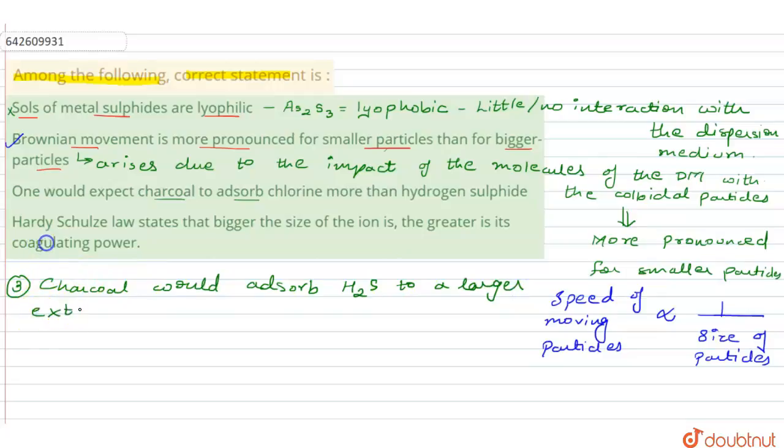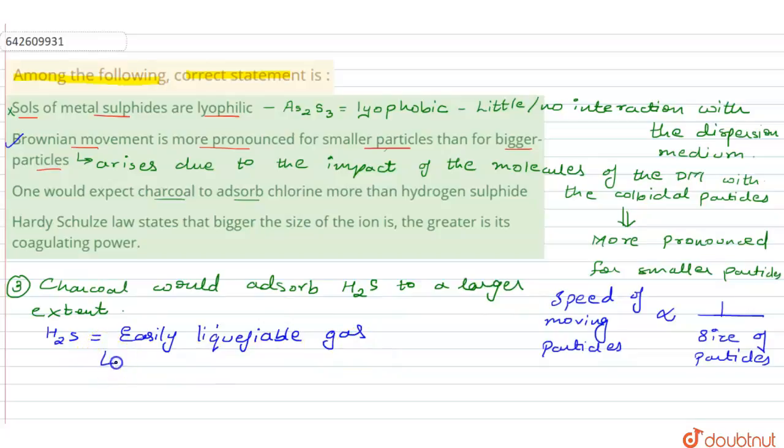Now, why is it so? Because hydrogen sulfide is an easily liquefiable gas as compared to chlorine. Whenever we talk about an easily liquefiable gas, these gases would be readily adsorbed.